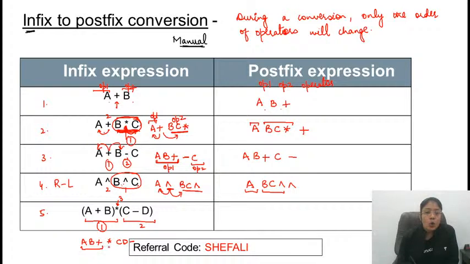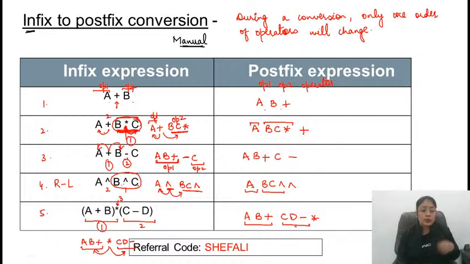Then we have the operator. For this operator, AB plus is operand 1, and CD minus is operand 2. So this comes out to be operand 1, operand 2, and then we need to write the operator. So this is the equivalent expression. Clear?